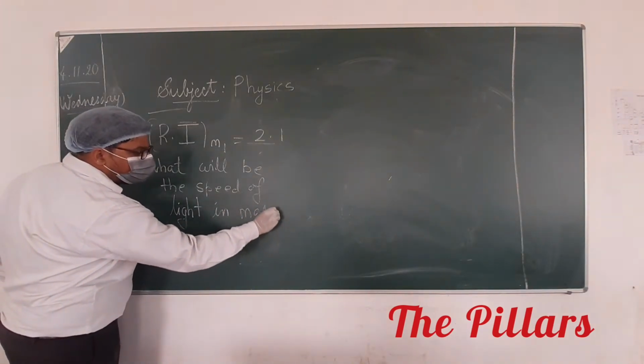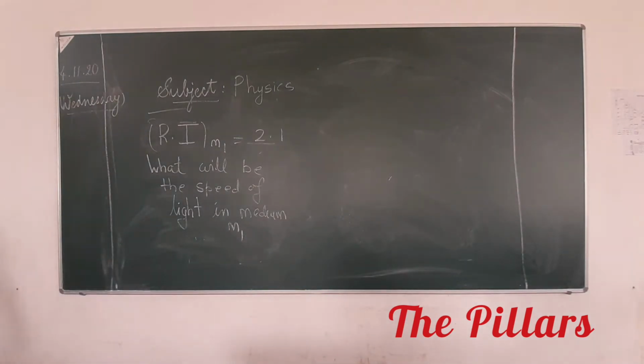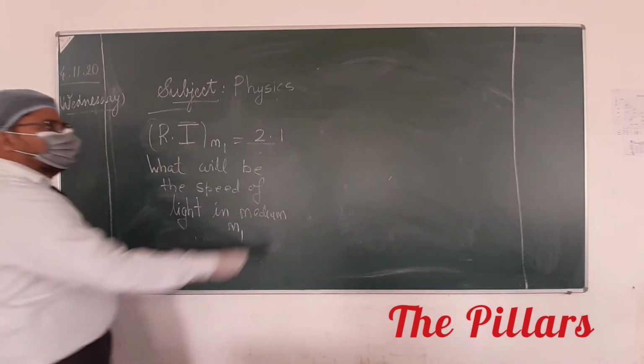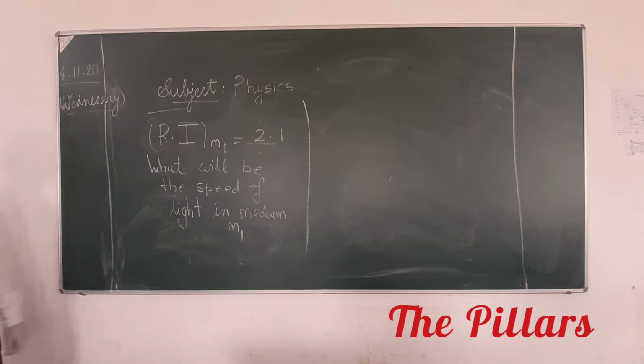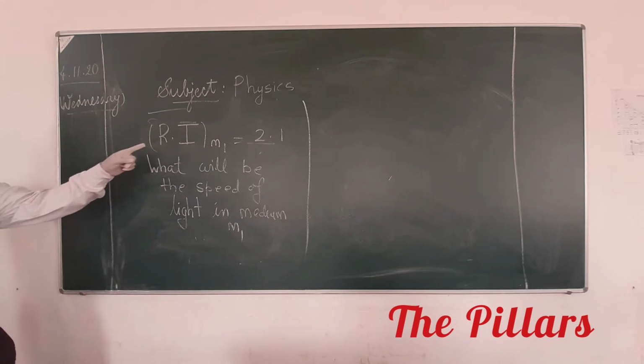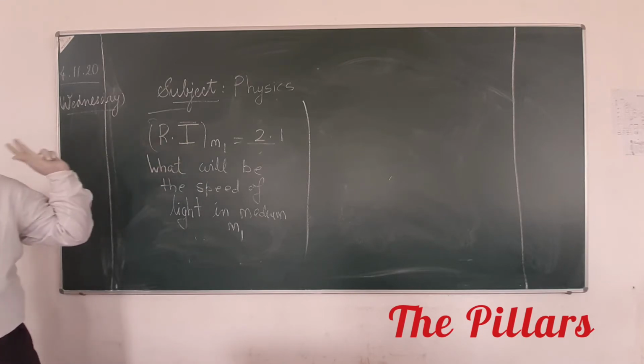Come on, calculate. It is given as absolute refractive index.